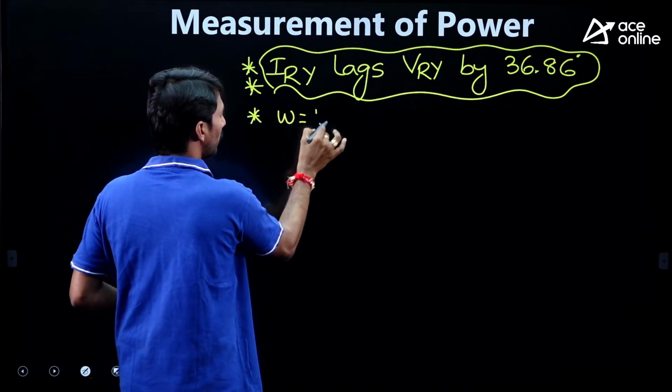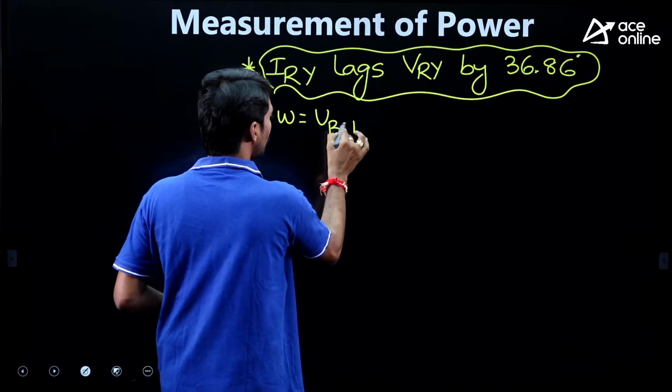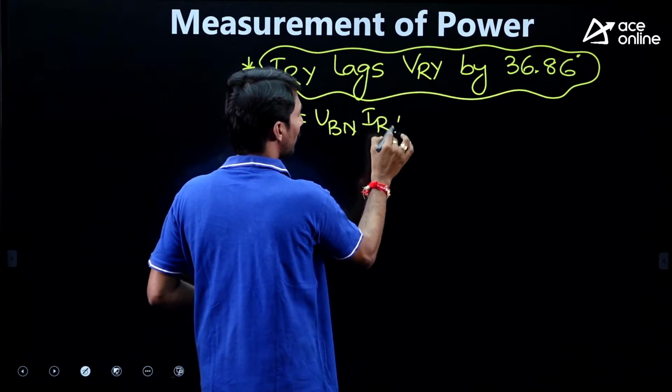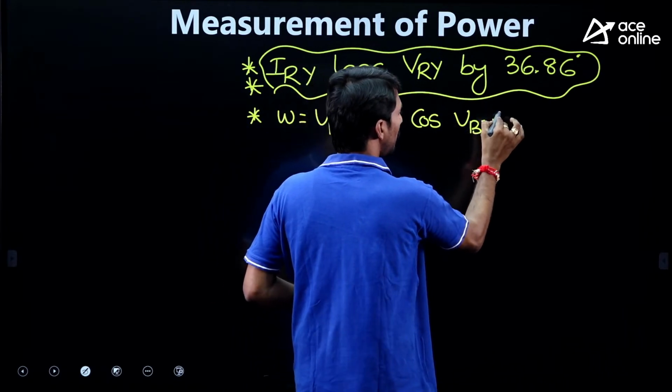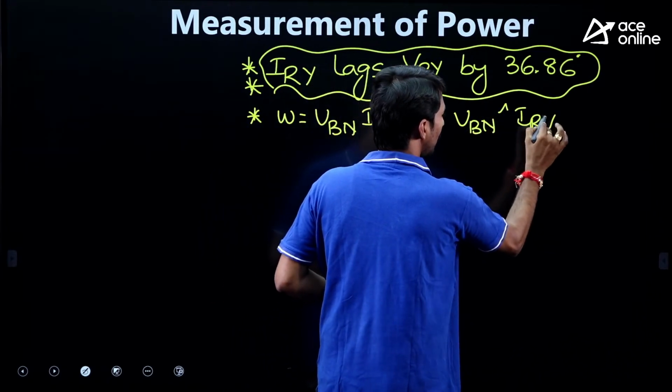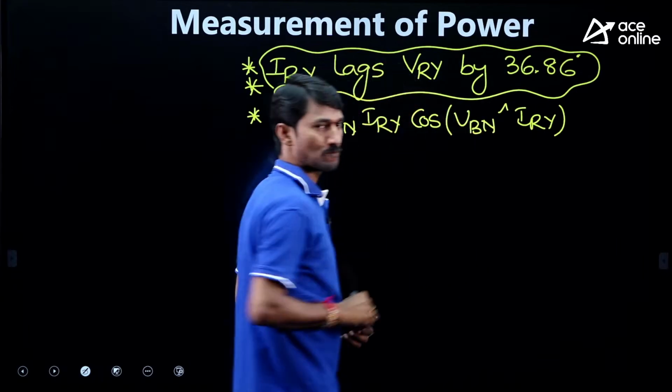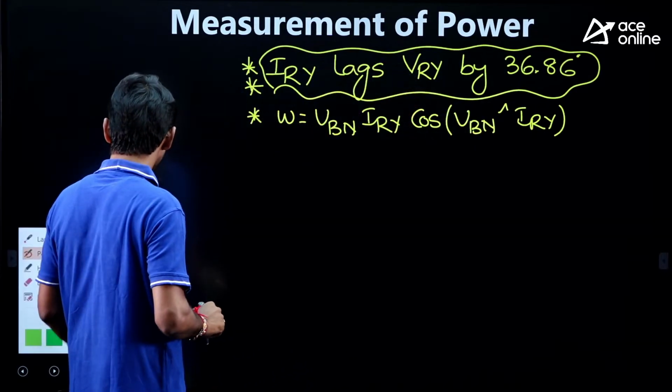Now, I am writing: W equals VBN times IRY times cos of the angle between VBN and IRY. I wrote it earlier, but I am writing it again. Now, sir, let us draw the phasor diagram.